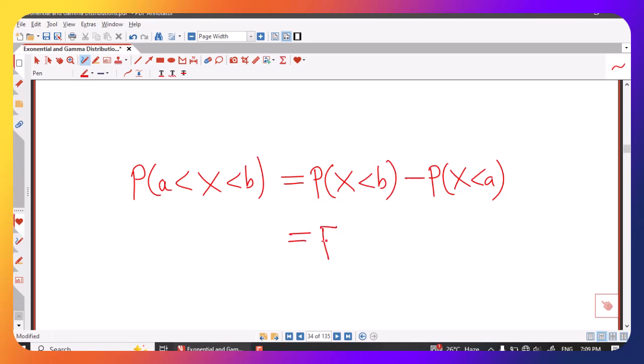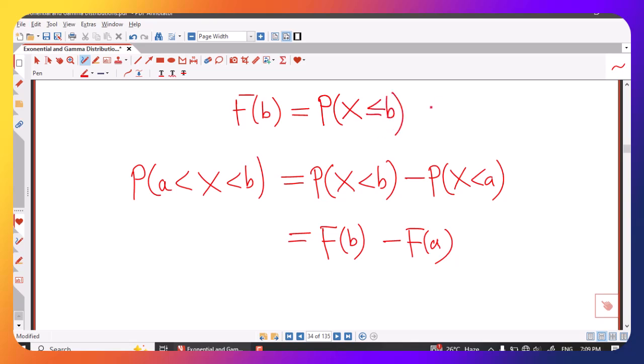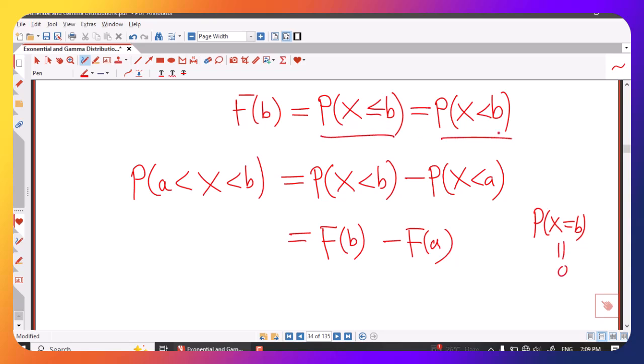This is the value of the CDF at b minus the value of the CDF at a. By the definition of the CDF, F of b is the probability that x is less than or equal to b. But if x is a continuous random variable, the probability at a single point is always 0, so these two are equivalent, and it does not matter whether we write equality or inequality.